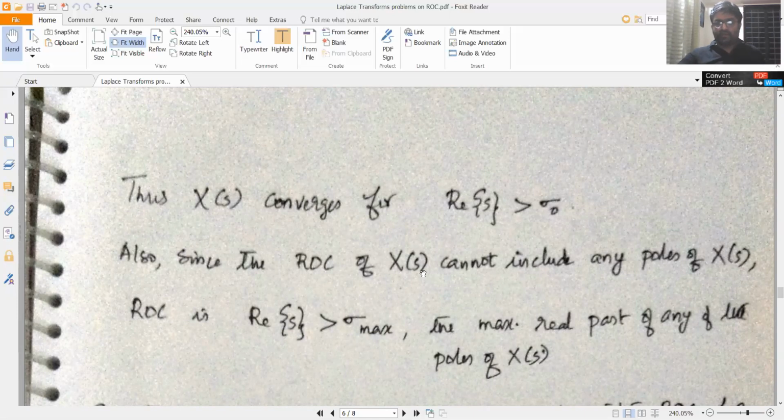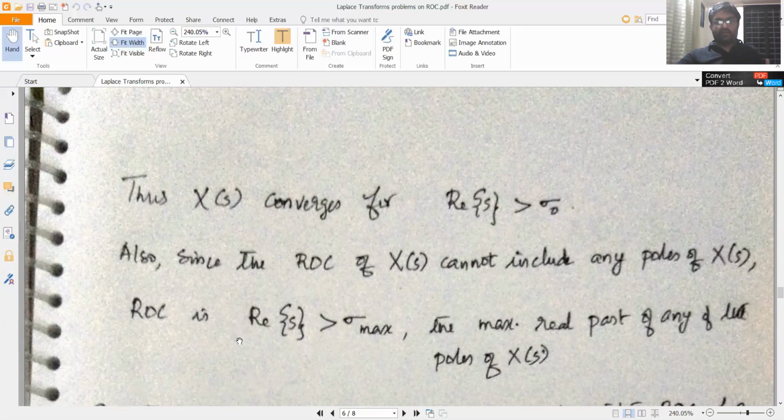So identify that pole. That pole cannot be part of the region of convergence. All other poles are towards the left of that pole. So sigma max is the maximum real value of any of the poles of X(s). None of the poles can be included.